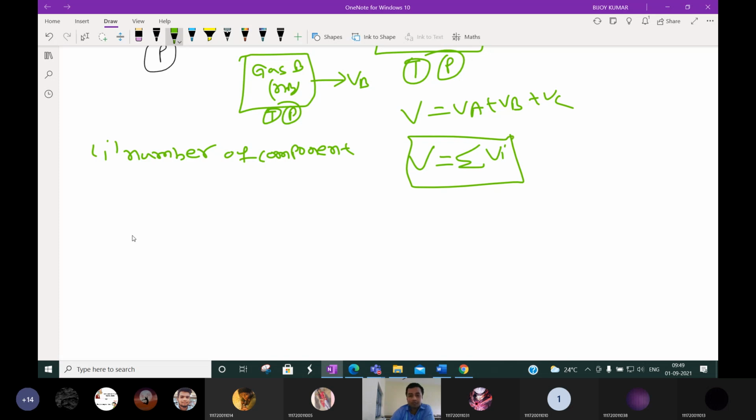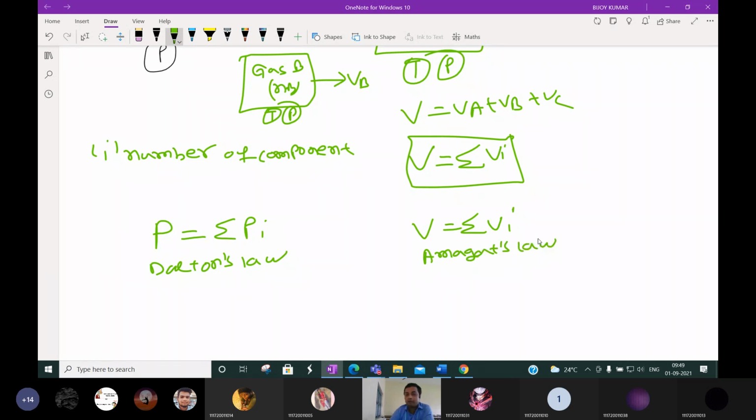Please remember these two laws. First, total pressure is equal to the sum of partial pressures. This is Dalton's law. And total volume is equal to the sum of individual or pure component volumes. This is called Avogadro's law.